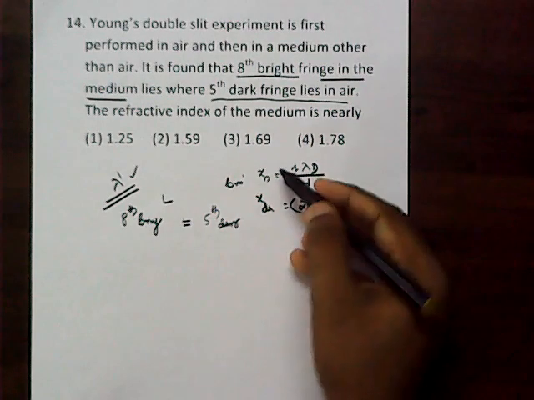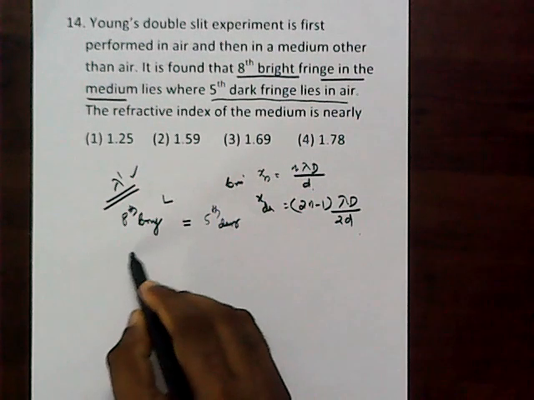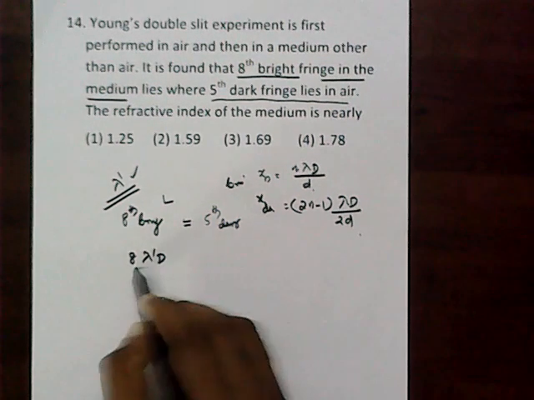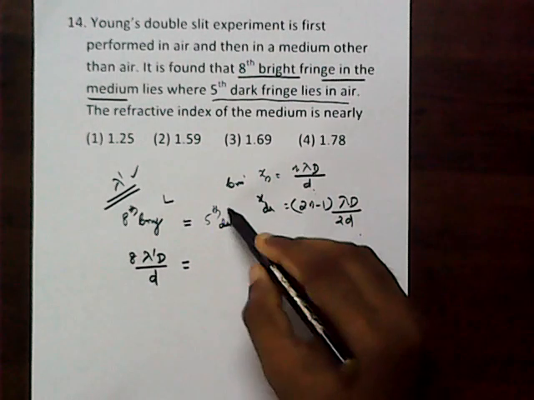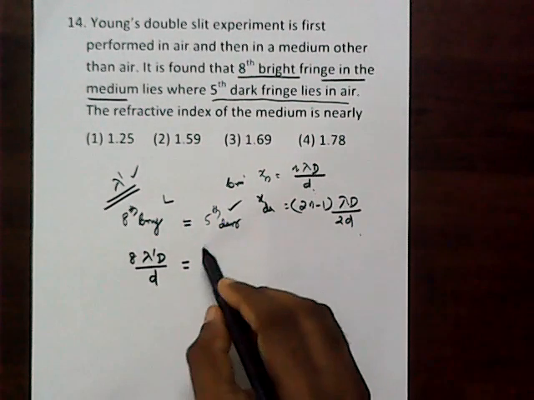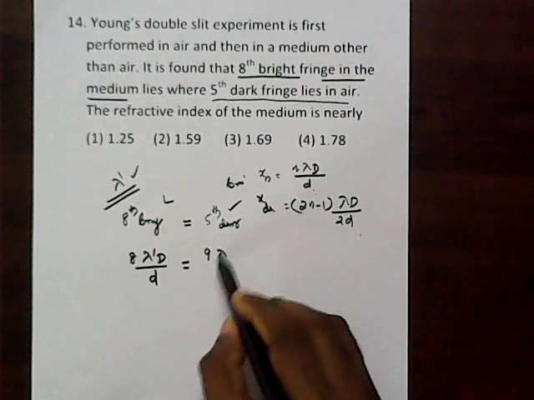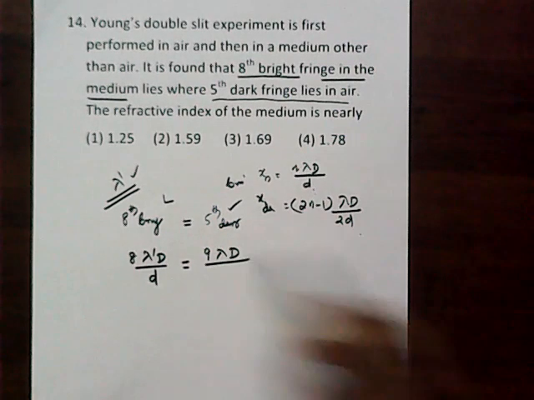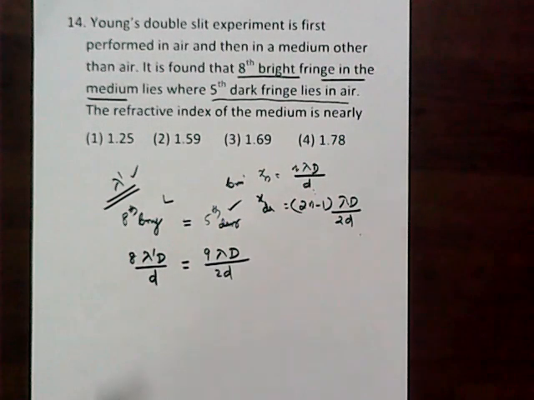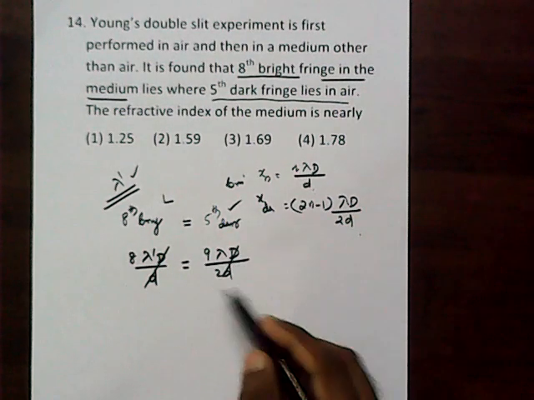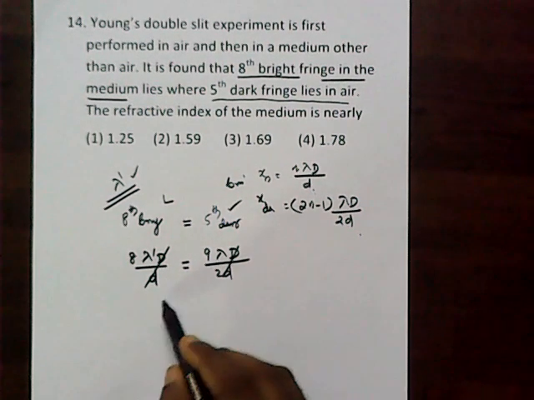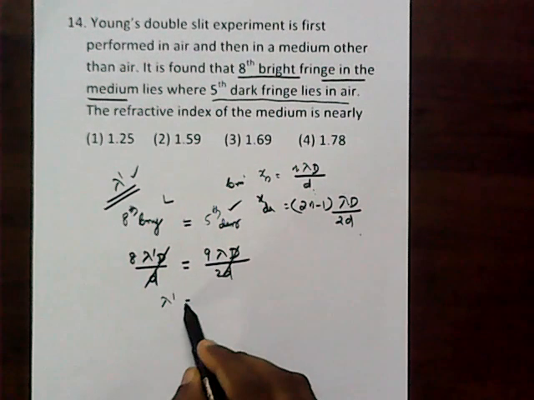So 8 lambda dash D by d is equal to (10 minus 1), that is 9, lambda D by 2d. And the common factors cancel.